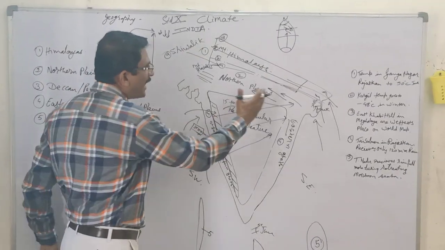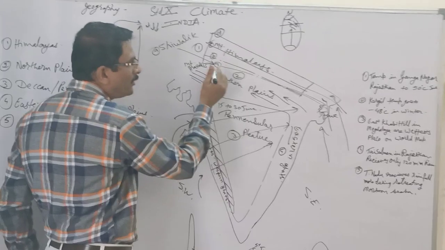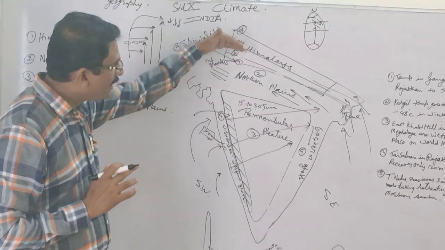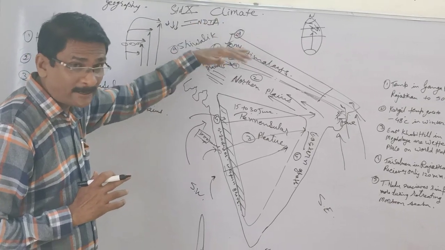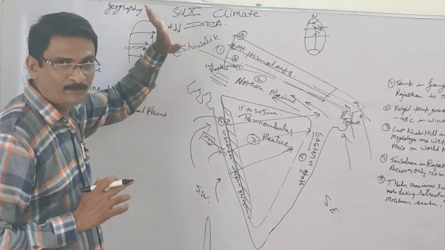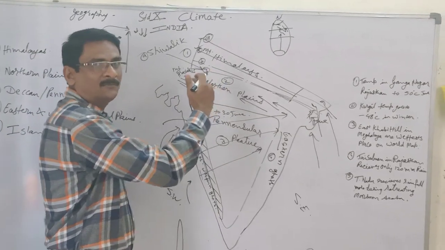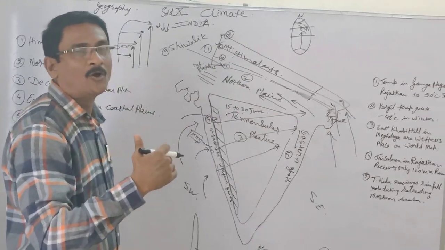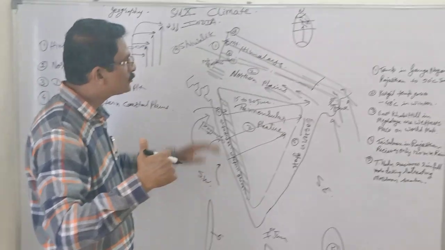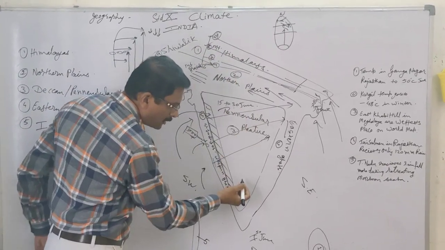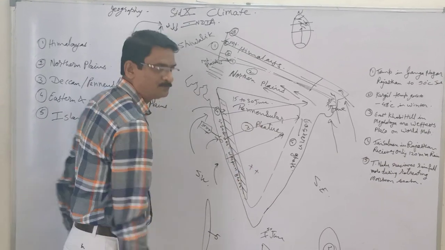Now, as the wind moves in this direction, it moves up to here only, that is up to Rajasthan. And because of the heavy glaciated part, the temperature drops here to 0 degrees, and the movement of the water body or clouds, as we call them, stops. At the same time, in the south, the temperature goes on rising.